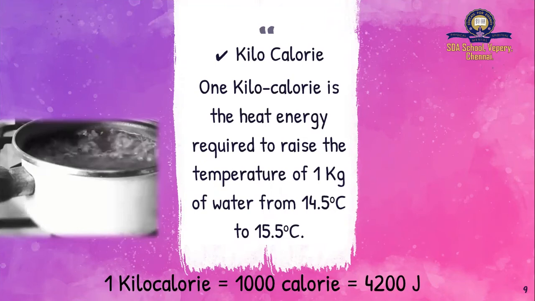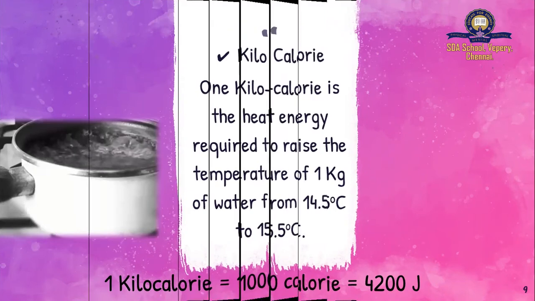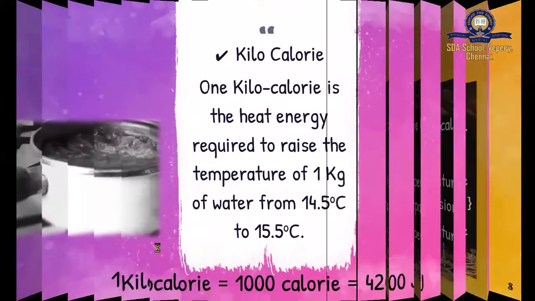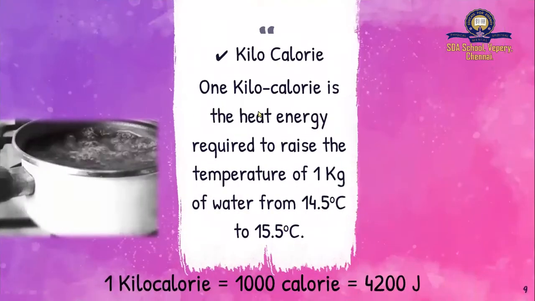So when I was explaining a calorie, I said it is the amount of heat energy required to increase the temperature of 1 gram of water. So if I say kilocalorie, I will call it a kilogram of water. So simple. So what is the definition? 1 kilocalorie is the heat energy required to raise the temperature of 1 kilogram of water from 14.5 degrees to 15.5 degrees.